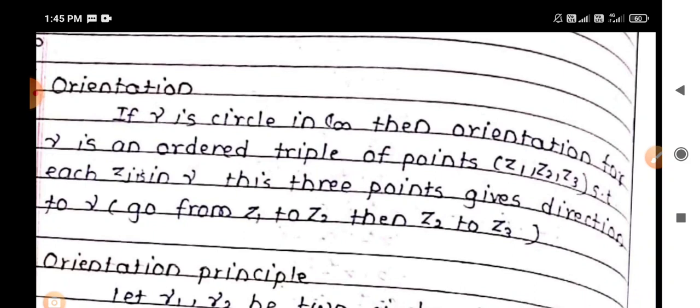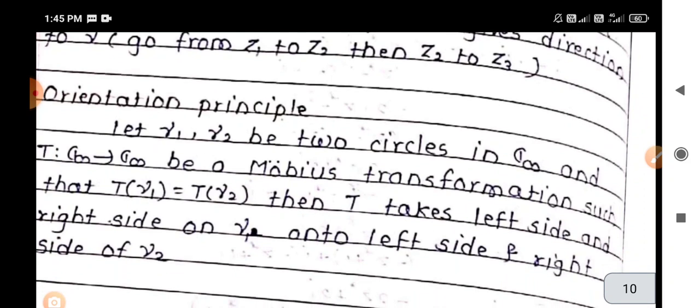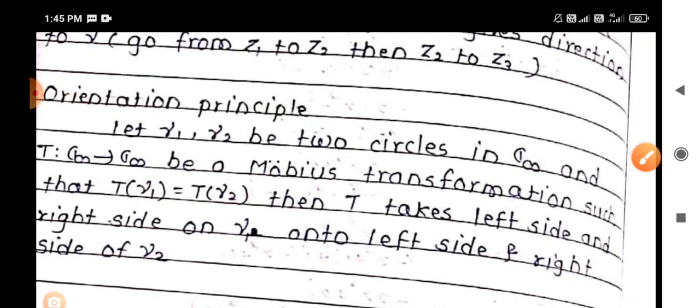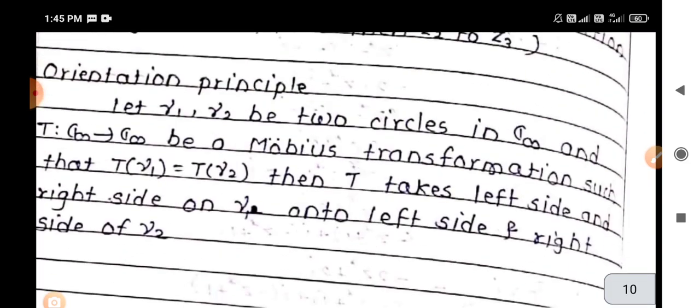So what is the orientation principle? Let gamma 1 and gamma 2 be two circles in C infinity and let T from C infinity to C infinity be a Mobius transformation such that T maps gamma 1 to gamma 2. Then T takes the left hand side and right hand side of gamma 1 onto the left hand side and right hand side of gamma 2. This principle is known as the orientation principle.